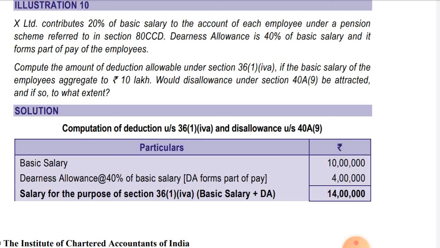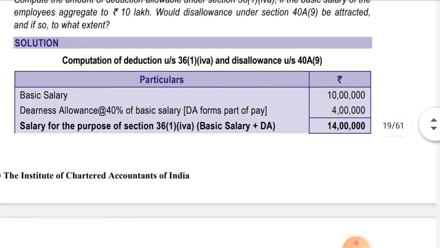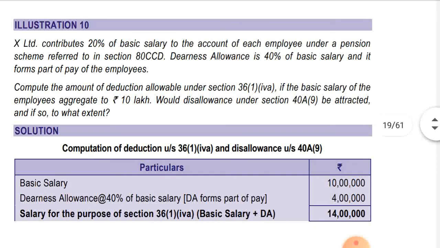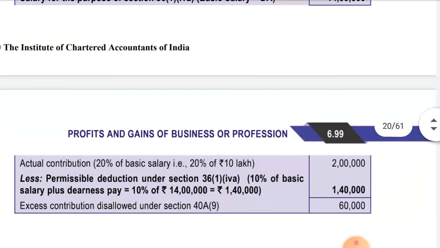Basic salary is 10 lakhs. DA is 40% of basic salary, that is 4 lakhs. Salary for the purpose of section 36(1)(iva), the basic plus DA, is 14 lakhs. We'll compute 10% on this, and the actual amount contributed is 20% of basic salary. 20% of basic salary is 2 lakhs. So we'll see to that.